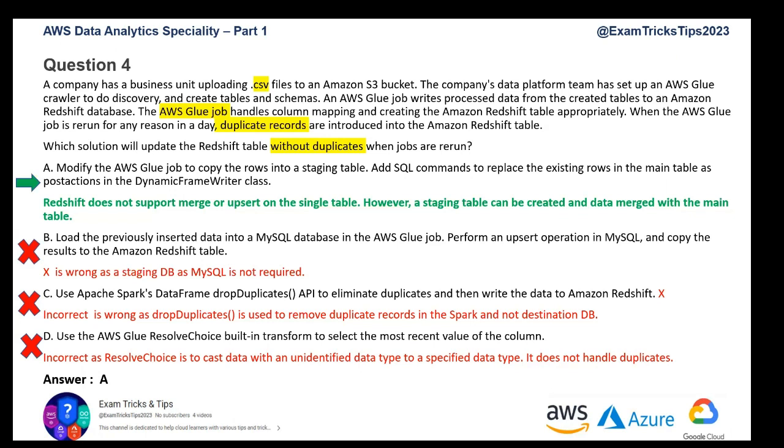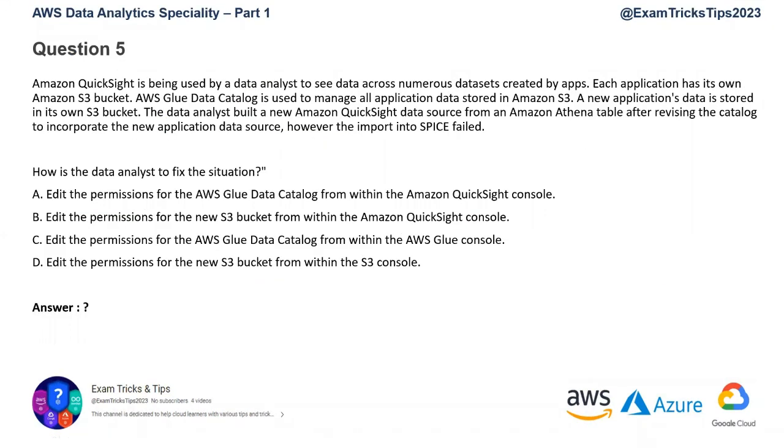If you now look at all the options again, does it look right? Yeah, we can see option D is nothing to do with duplicates. Option C uses Spark, and it will sort out duplicates at source, not at the destination. We have a problem in the destination Redshift database. So the only option that we have is option A. That's going to help us do queries with the main table and eliminate duplicates from the Redshift table. So yeah, let's look at the next question.